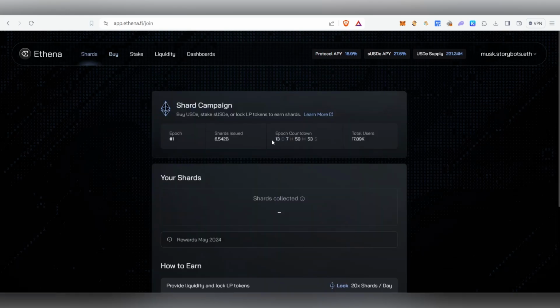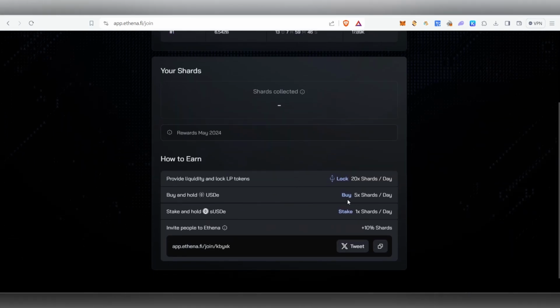But here the time is running out. Okay, so 13 days 7 hours is there for the epoch one. So every single day you will be able to earn these shards. Okay, so for example, currently we're going to buy this USDE only. So in case if you are buying this USDE for $1, you will be able to get 5 shards. Okay, so if you're purchasing $2 USDT, you will be getting 10 shards. Okay, I hope you understand.